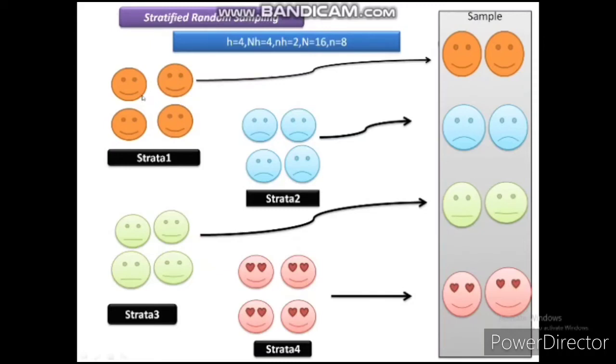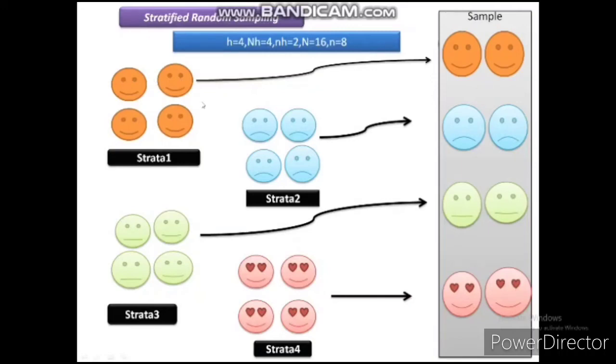Let's say the first group is persons who are always happy, then a group of persons who are always sad, then persons who have no emotions. Fourth is persons who are feeling in love, feeling very good. So these are the 4 strata. In these 4 strata I will select. Here H is 4, where H means how many strata we have created, and NH is also 4.